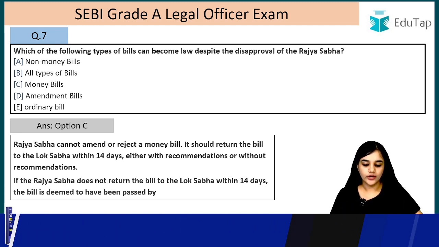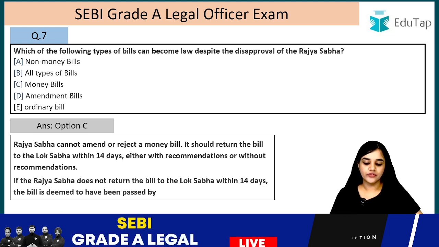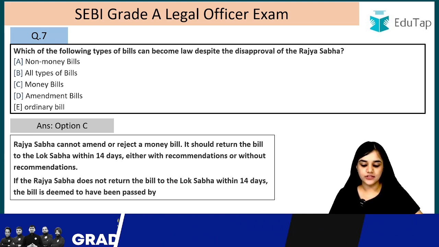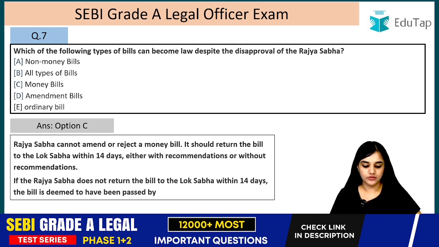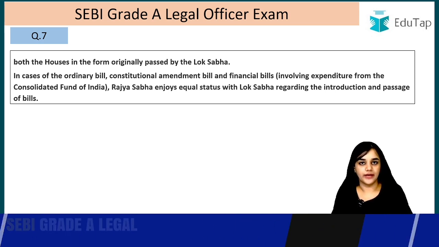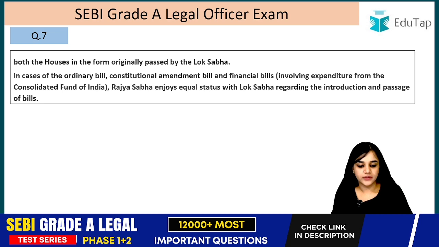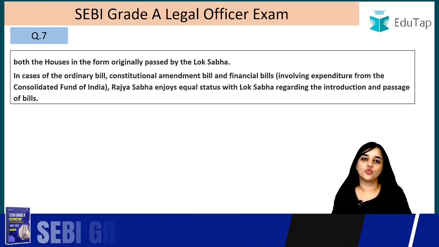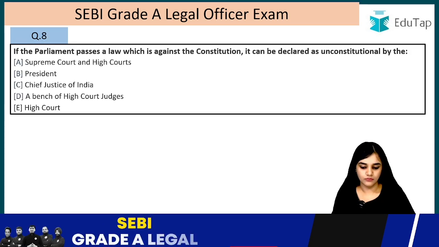Right? So Rajya Sabha cannot amend or reject a money bill. It should return the bill to the Lok Sabha within 14 days, either with recommendations or without recommendations. If the Rajya Sabha does not return the bill to the Lok Sabha within 14 days, the bill is deemed to be passed by both the houses in the form originally passed by the Lok Sabha. In cases of ordinary bill, constitutional amendment bill and financial bill, Rajya Sabha enjoys equal status with Lok Sabha regarding the introduction and passage of the bill. It is only in case of the money bill, right?